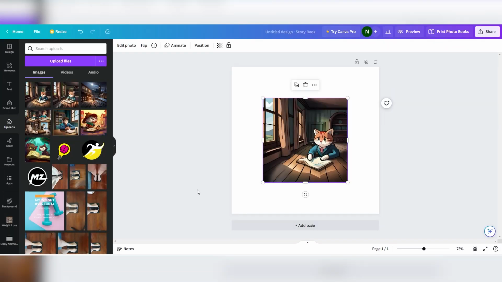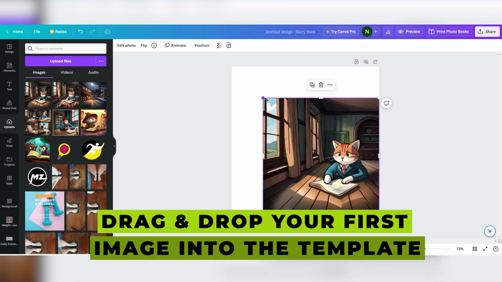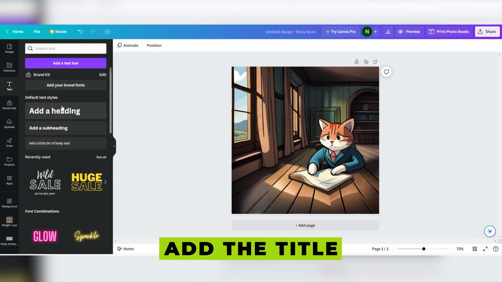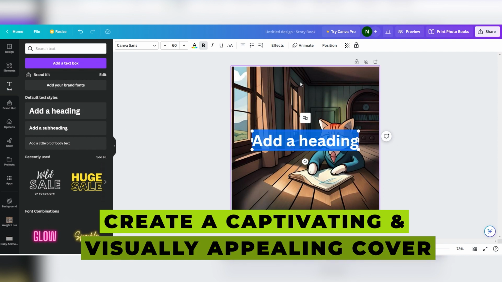Once the images are in Canva, simply drag and drop your first image into the template, which will serve as your book's cover. Next, it's time to add the title. Edit it as needed to create a captivating and visually appealing cover.